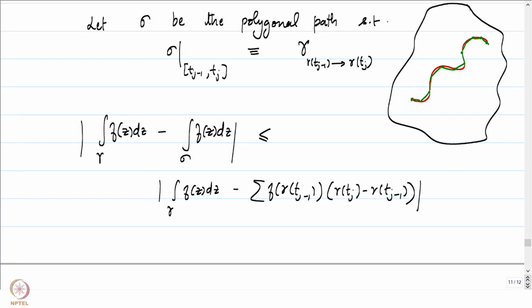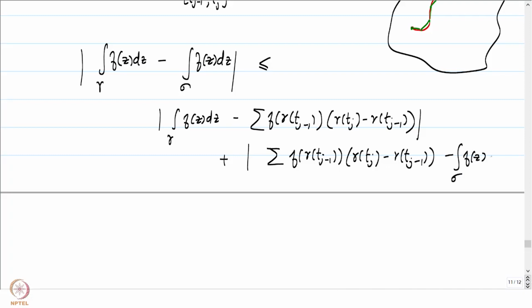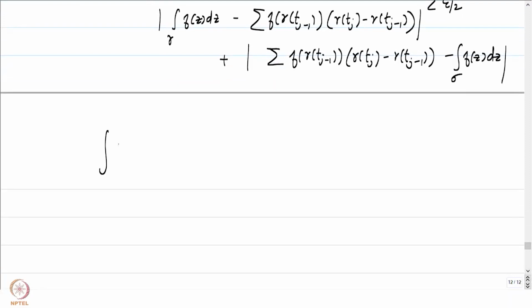So this certainly is there by triangle inequality. This is now less than or equal to the summation of f of gamma of tj minus 1 times gamma of tj minus gamma of tj minus 1, minus the integral over sigma of f of z dz. The first one is less than epsilon by 2. That is how we have picked our partition. Let's focus on the second one. I will write it in this manner: integral of f of z dz over sigma minus the sum of f of gamma of tj minus 1 times gamma of tj minus gamma of tj minus 1.